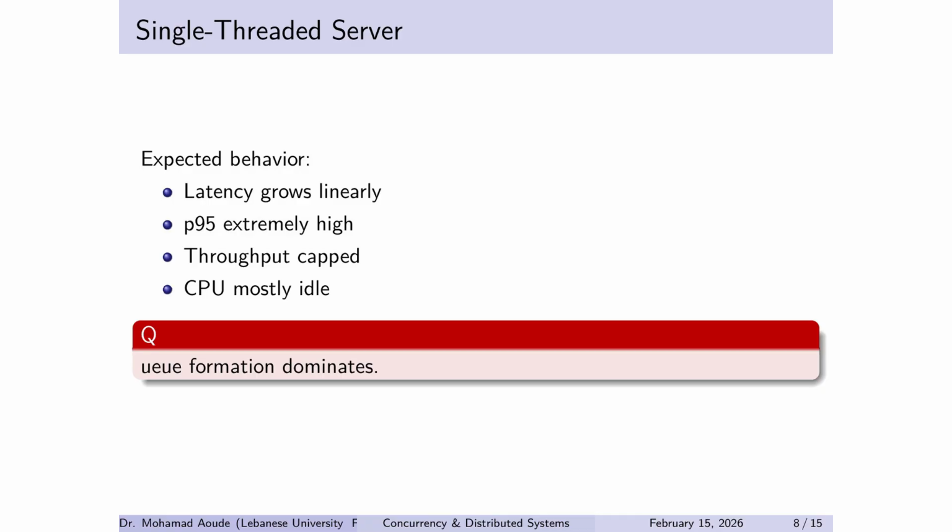That sounds weird to beginners. If CPU is idle, why is it slow? Because the bottleneck isn't compute, it's the architecture. One request blocks all others, so queue formation dominates. That's the key phrase. The server isn't working slowly, it's waiting while forcing everyone else to wait behind it.